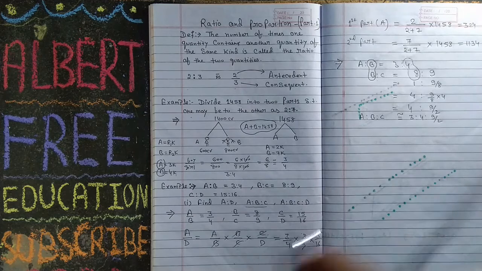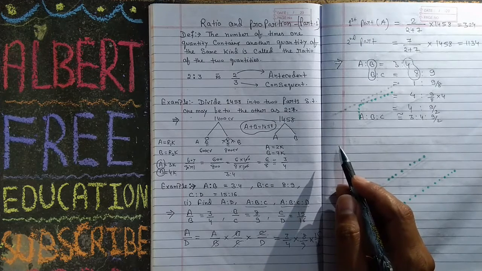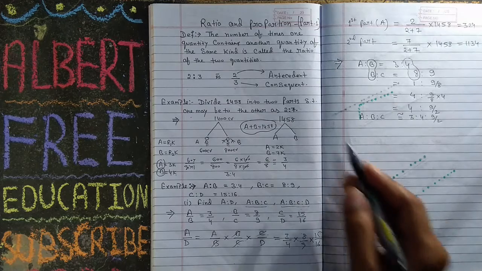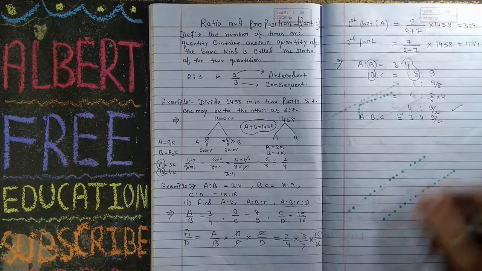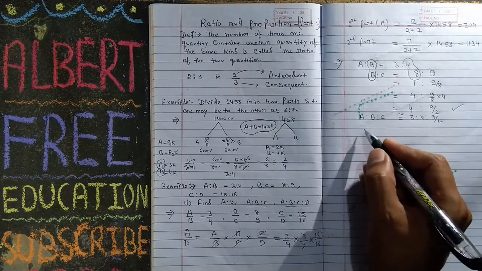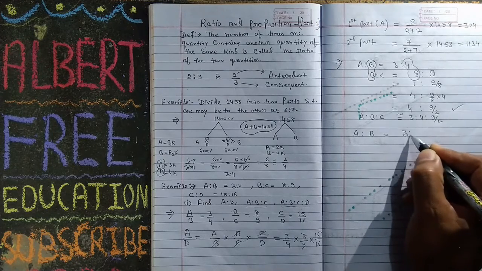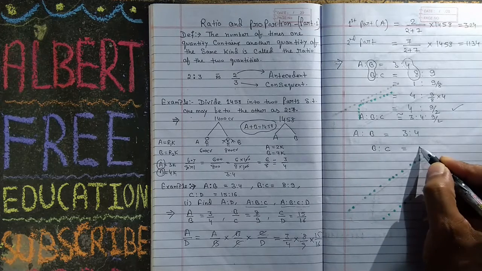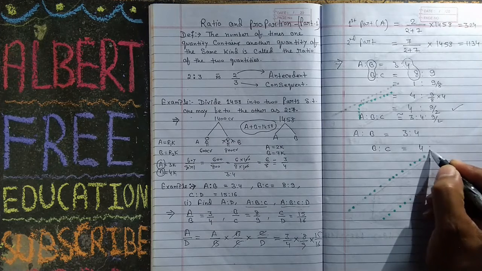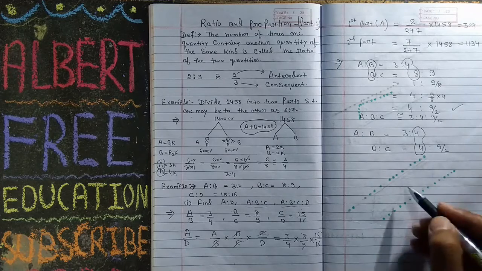So the next question, we have to find A ratio B ratio C ratio D. How to solve this problem? So this is also very simple. We have to use the same method. We have already found B ratio C. Now we will go to the next. We have found A ratio B is equal to 3 ratio 4 and B ratio C is equal to 4 ratio 9 upon 2. Both are same. You can see both are same. Now it must also be same.